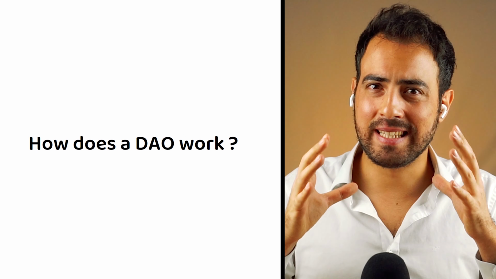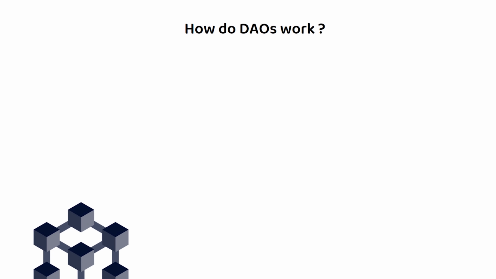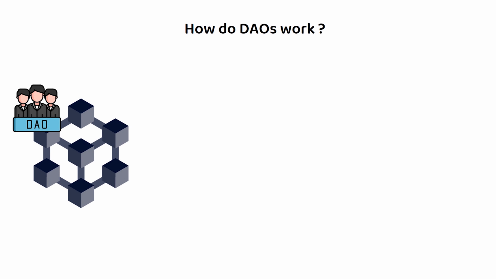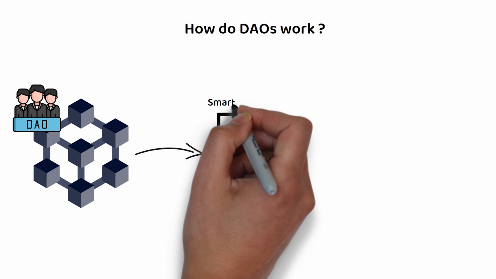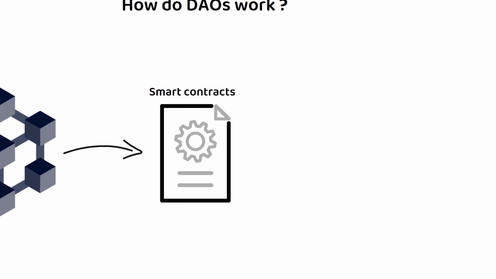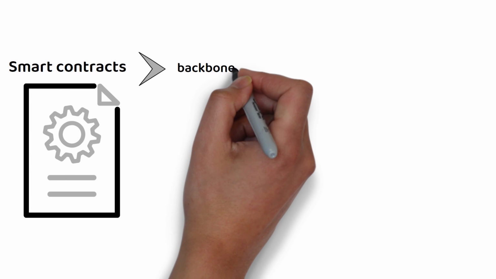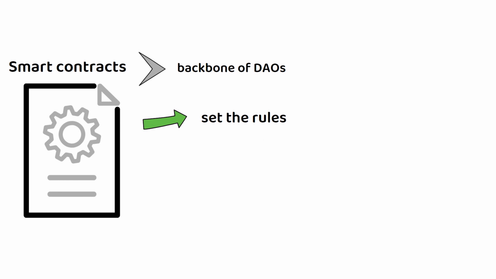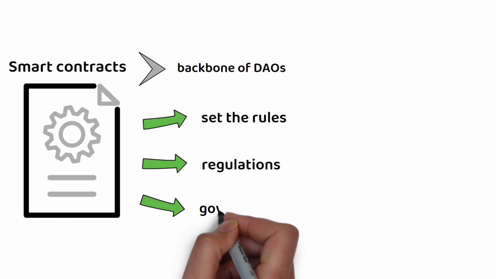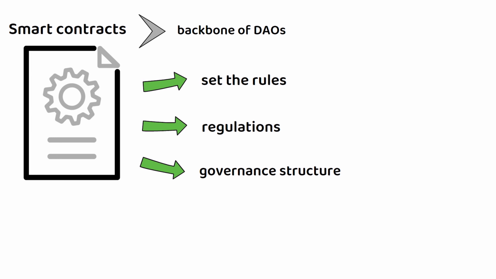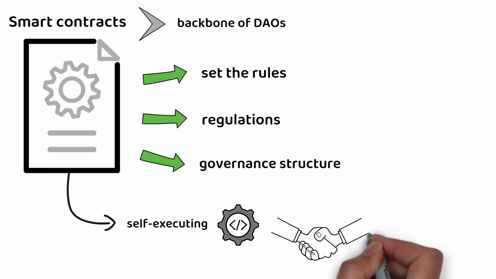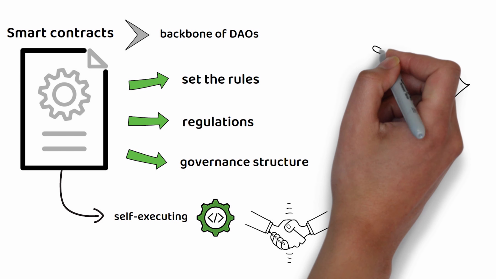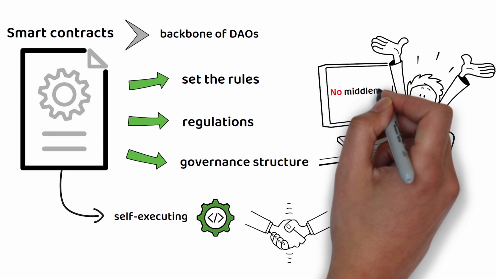So, how does a DAO work exactly? DAOs are typically built on blockchains which can provide the necessary infrastructure for creating and executing smart contracts. Smart contracts are the backbone of every DAO, as they set the rules, regulations, and governance structure of the organization. A smart contract is a self-executing code that only executes once the pre-agreed criteria within the smart contract have been met. This allows users to interact without an intermediary required.